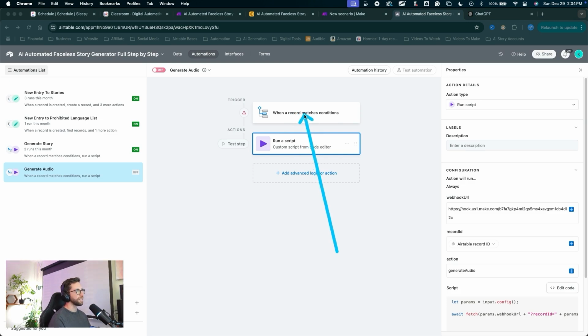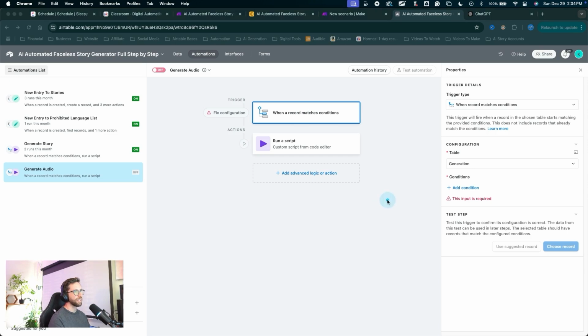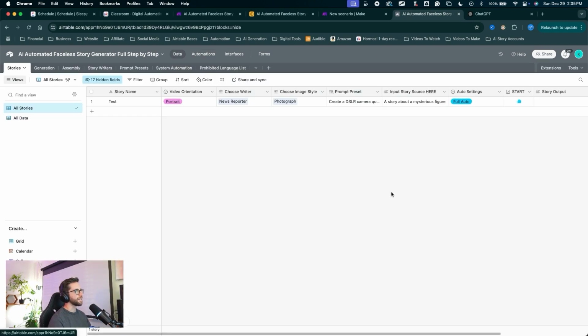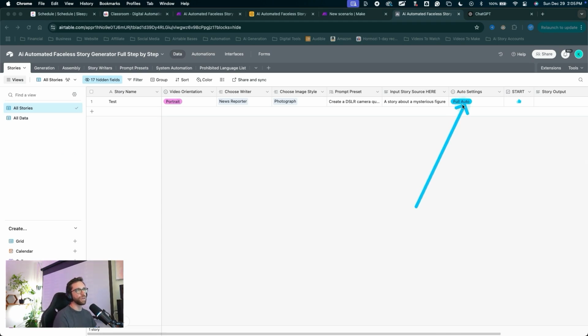Let's figure out what conditions we need to generate audio. So we'll come back into the trigger action and we'll add our first condition, but we'll need to set up some things a little bit differently for our particular settings, and the setting in particular is our auto settings. How much control do we want over our generation in the generation table? Do we want full control? Do we want to generate exactly what we want? Do we want the automation to generate for us? And so what we can do is actually tailor our automatic settings in this automation.